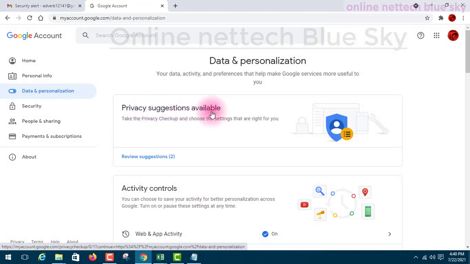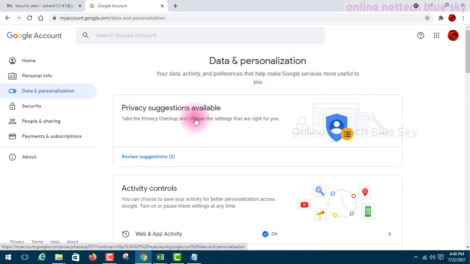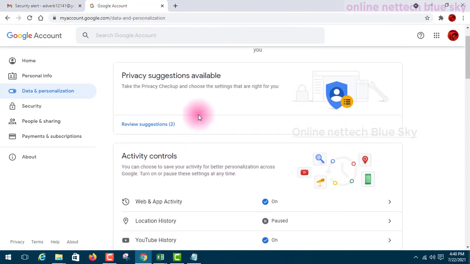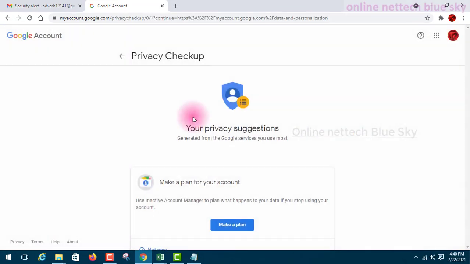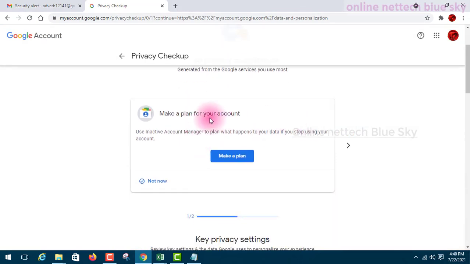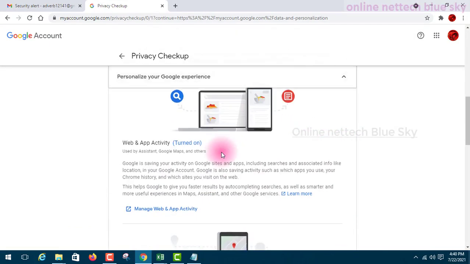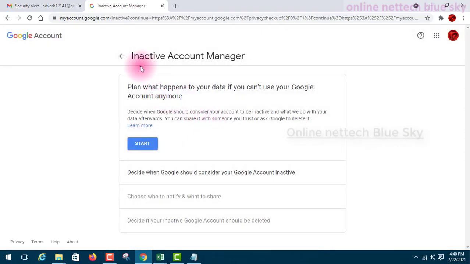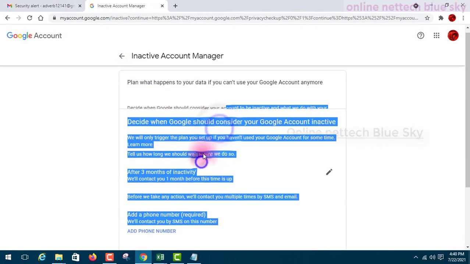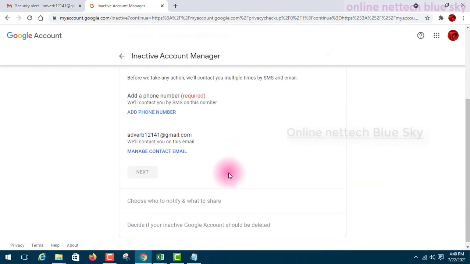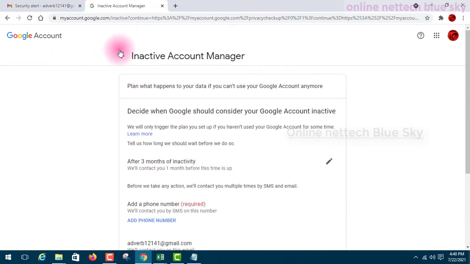So privacy suggestion is available. You can see here privacy suggestion available. So if you want privacy related suggestions, enter here. Okay, so you can see privacy suggestions, different types of ways you can manage your account. If you want to stop your account, change here, make plan, click on. So this is one type of inactive account manager. So you can make your account inactive, and it asks you for your phone number and different types of information.